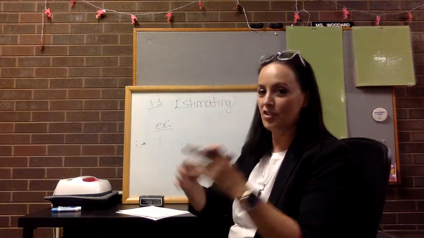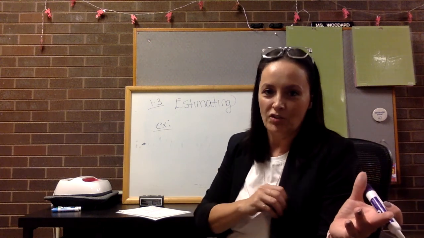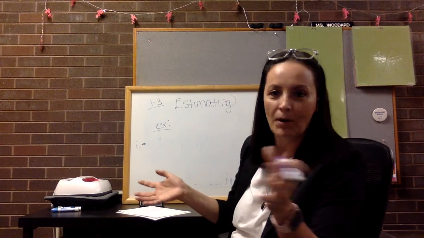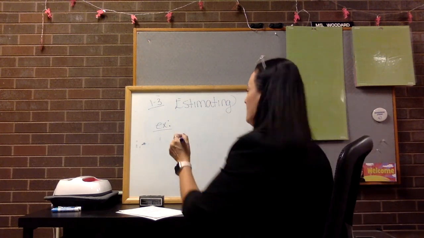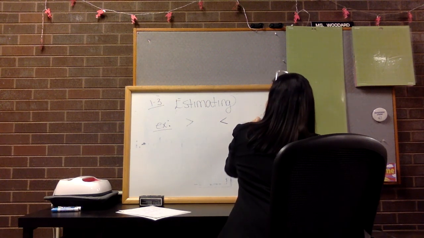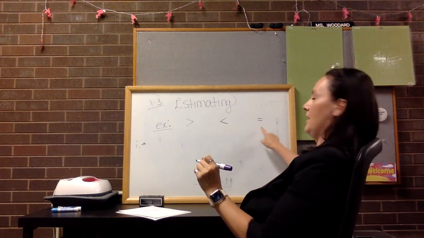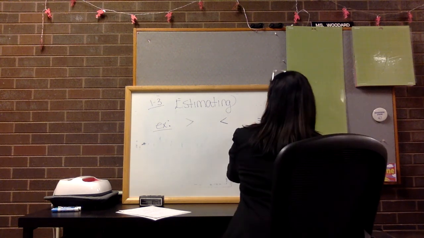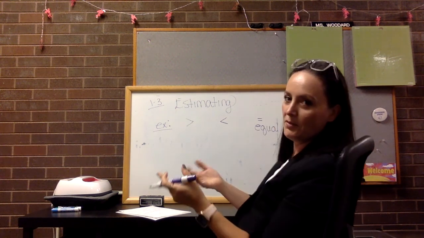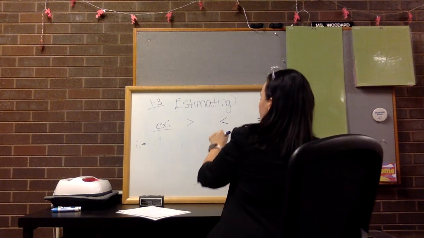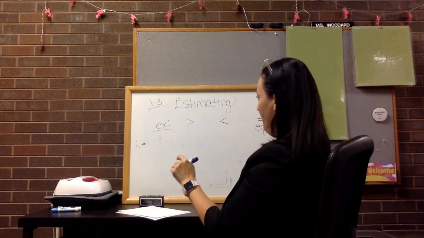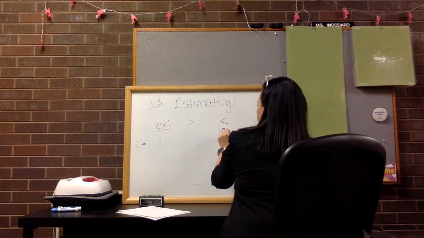Right, so all you are doing is just looking at every number. They can be rational, they can be irrational, they can be whole, integers, fractions, decimals, they can be any number. We're just kind of estimating, and we're using our symbols. And I'm hoping that you remember. I'm guessing you probably remember this last one that I just wrote. The 2 lines was just equal. So remember that is just a way of saying that 2 amounts are exactly the same. That when we have this symbol and it kind of almost looks like it points to the left, that one is our less than symbol.